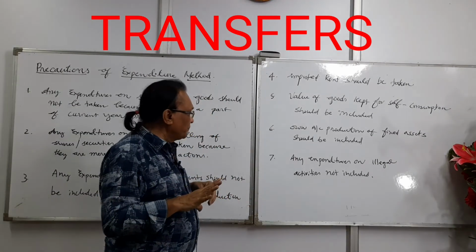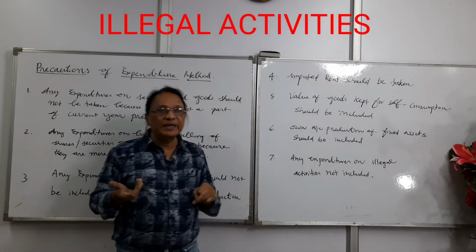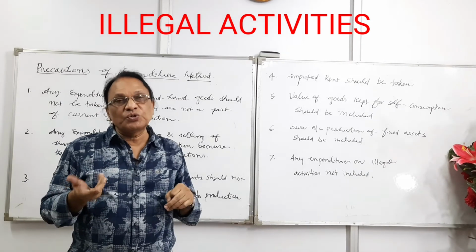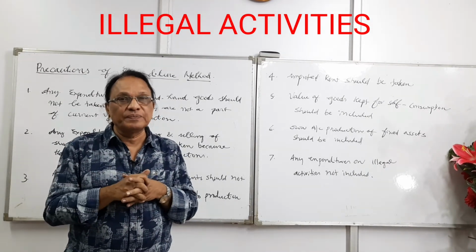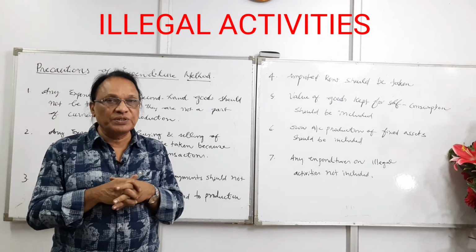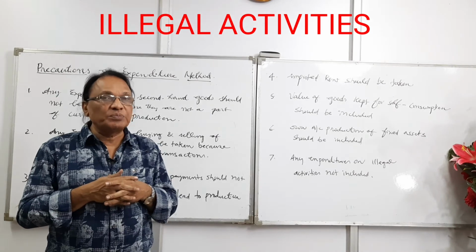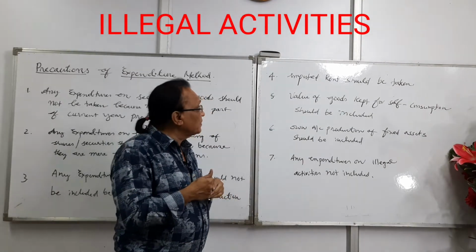Now let's go here. You come to this, any expenditures on illegal activities. We discussed it in income method. Any incomes received through illegal means like smuggling, black marketing should not be taken because they are non-economic activities. Same way we write it, any expenditures on illegal activities should not be included. Of course, these three are always included in all the three methods.